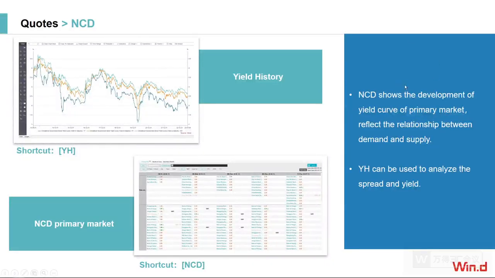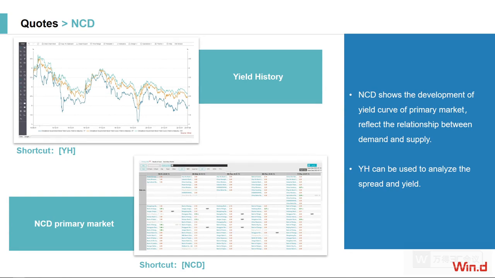Then we can see in the NCD part, it shows the development of the yield curve of the primary market, which reflects the relationship between the demand and the supply. And besides, if we need to get the historical data, the yield history sector can be really helpful for you to analyze the spread and also the yield.